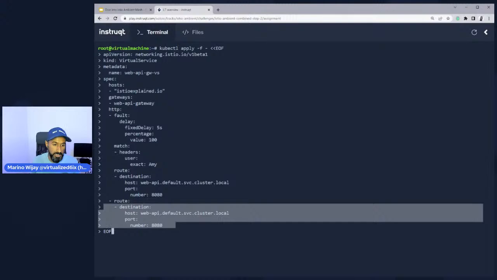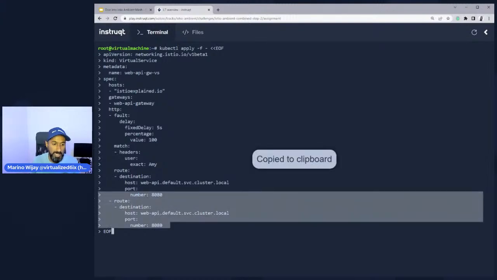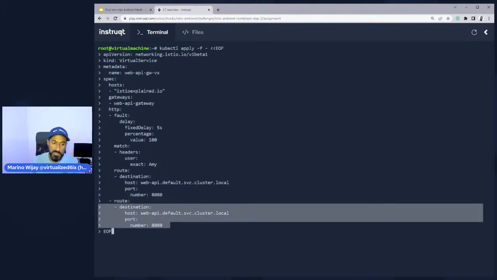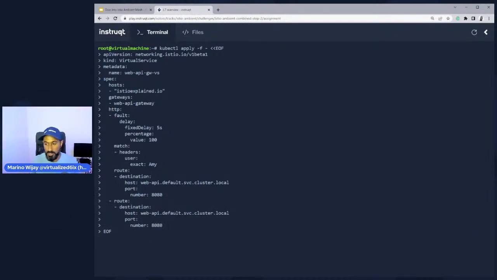Otherwise, if I'm not using Amy as a header or a header flag or a header attribute, then just go directly to the service.